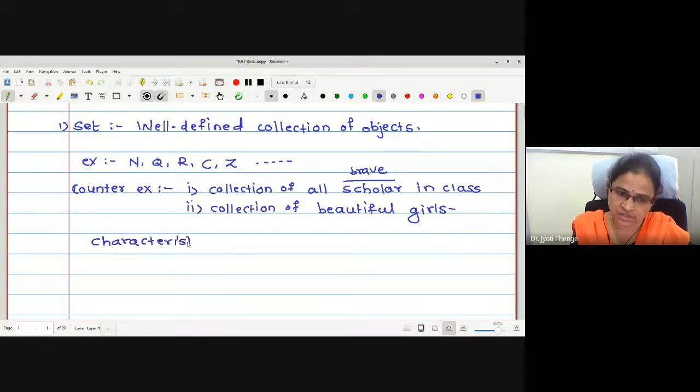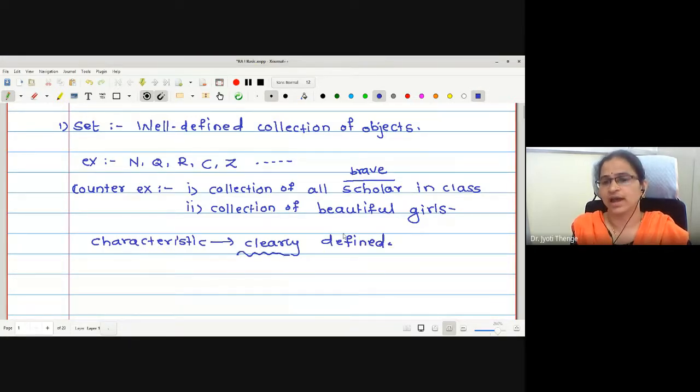This characteristic must be clearly defined. If it is not clear, as here, brave, scholar, beautiful, this cannot be defined clearly, right? Then these are the examples of not a set, counterexamples rather, I can write.